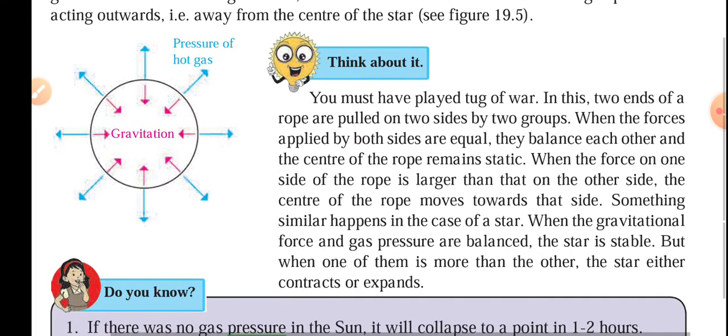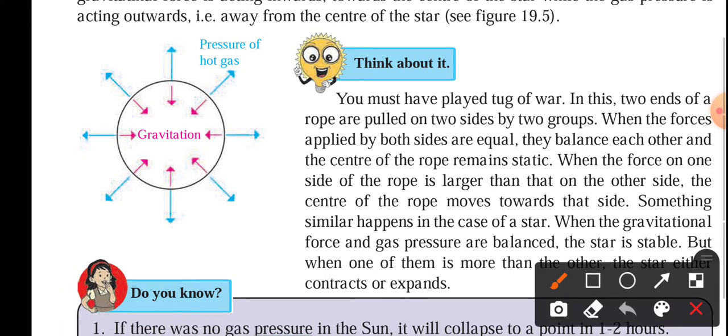Now, you can see in the picture they have shown over here, gravitation is pulling inward and the pressure of the hot gas is pushing outside. So two forces are acting together. One is inward, that is gravitation, and the other is the hot gases, which apply a force in the outward direction. So these two forces are capable of maintaining the size of the star. Whichever force is higher, definitely that will decide the size of the star.